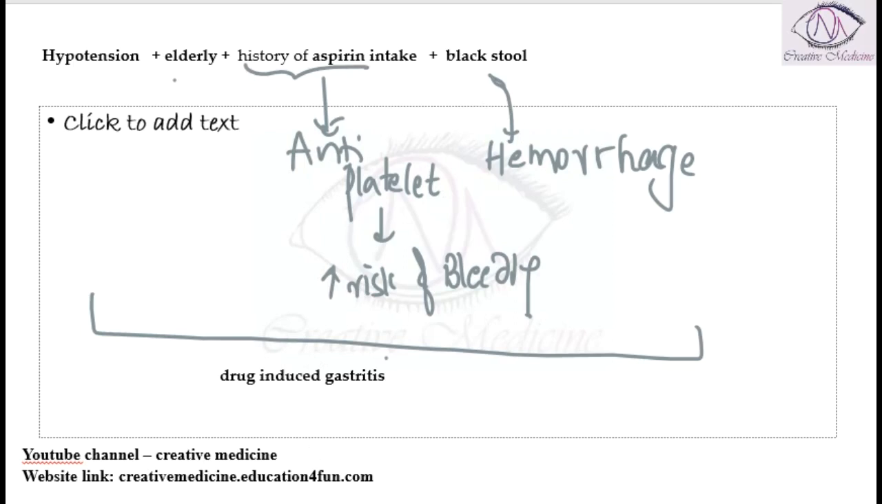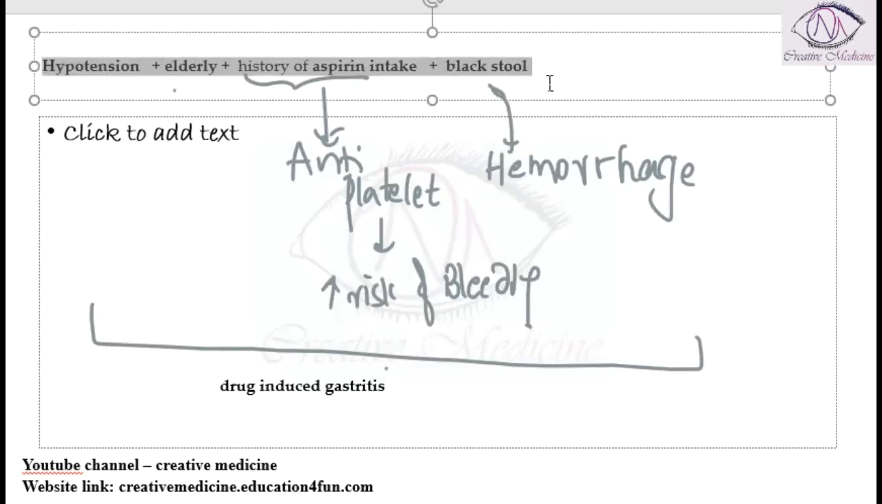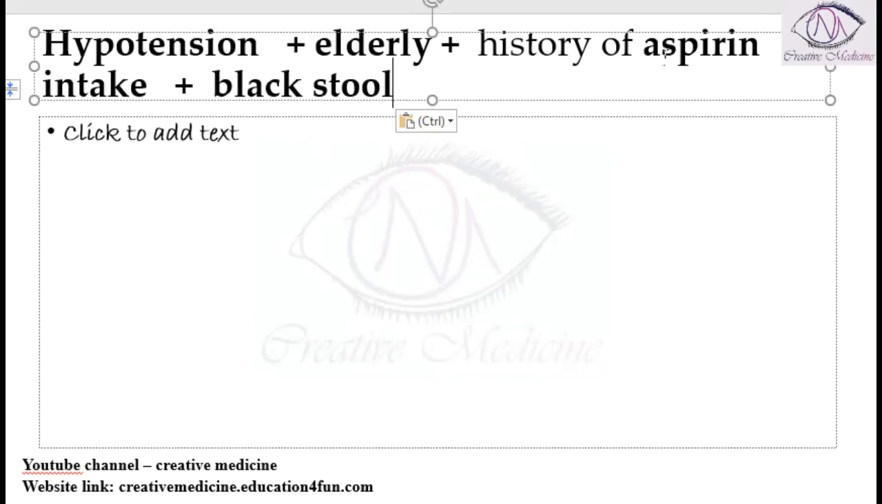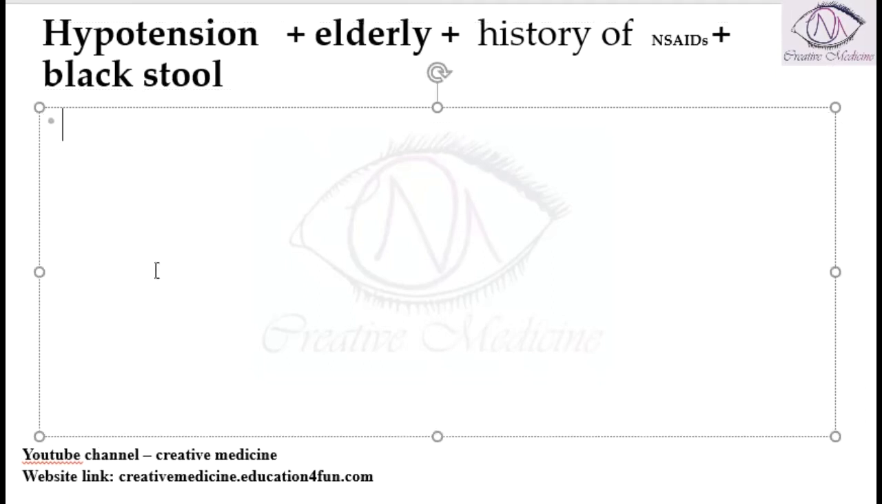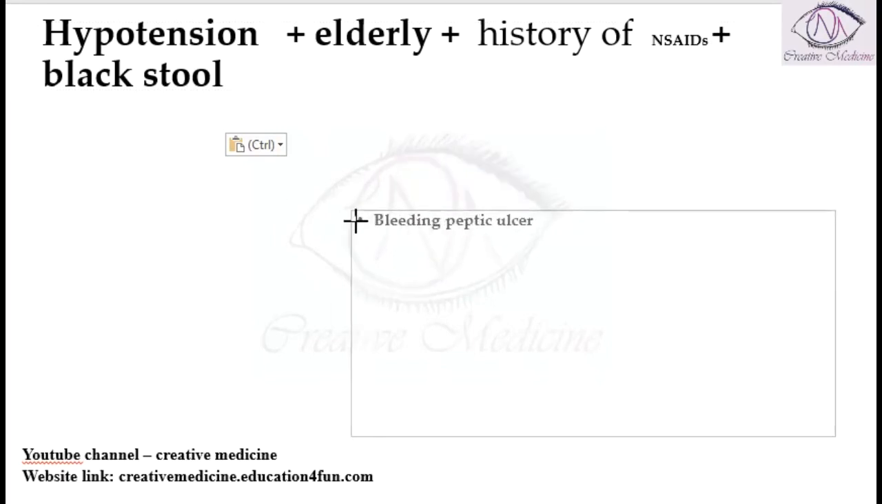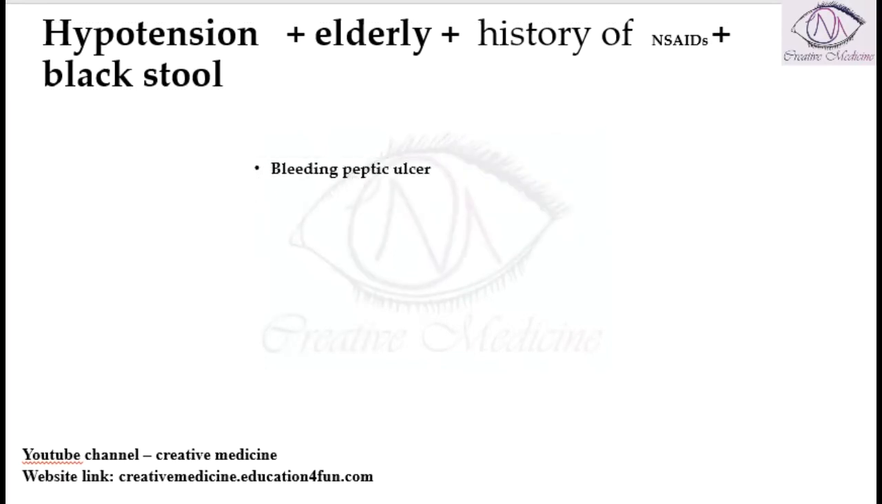But why is it not due to peptic ulcer? Right, if the same question is given, this is the same question, but instead of aspirin, if there is a history of NSAID intake, if it is NSAID intake instead of aspirin, then it will be a peptic ulcer disease, because NSAIDs do not cause bleeding, right?